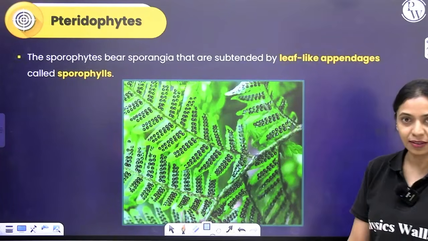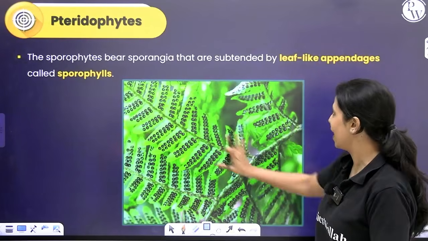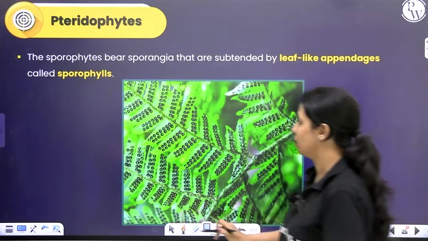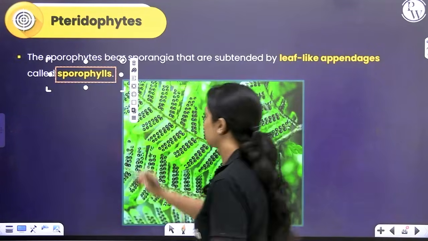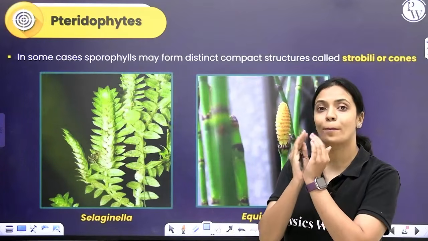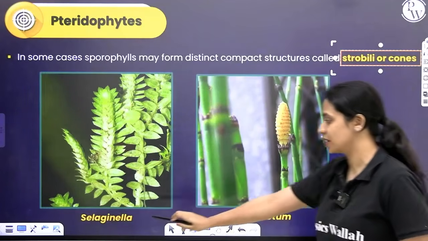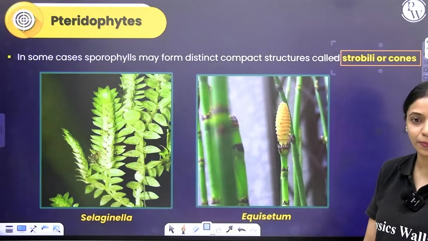In some leaves, sporangia will be present. Within the sporangia, spores will form. The leaves that bear the sporangia are called sporophylls. Sometimes the sporophylls will form compact cone-like structures called strobili. I told you about this. You can see this in Selaginella and in Equisetum.